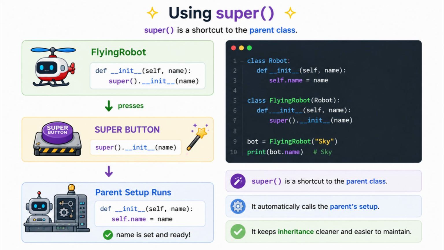Instead of dialing the parent's number manually, the robot presses the giant super button. Boop. The parent setup runs automatically. Less typing. Less confusion. More robot happiness.